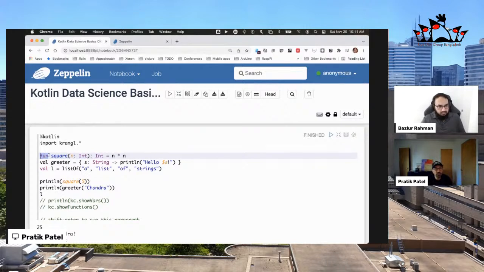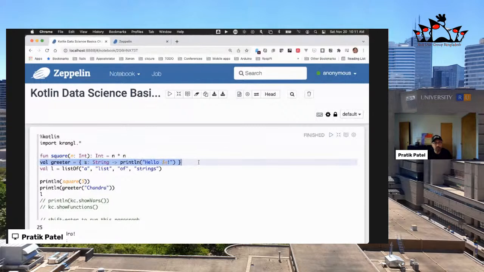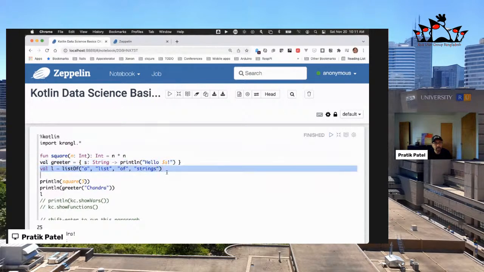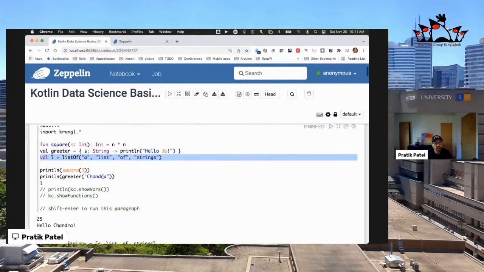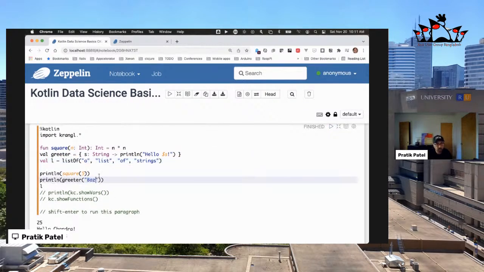So you can see I've declared a function here, which, as you can guess, is just doing a square. And then on the next line, I'm using some Kotlin string interpolation, and I've created a list underneath that. So let's just go run this real quick. And let's go change this, actually. Let's see what happens, okay?